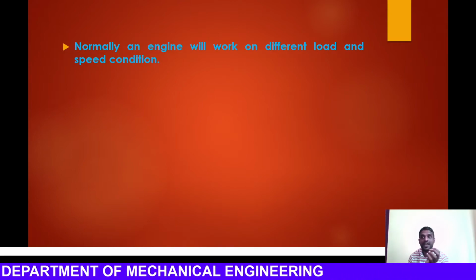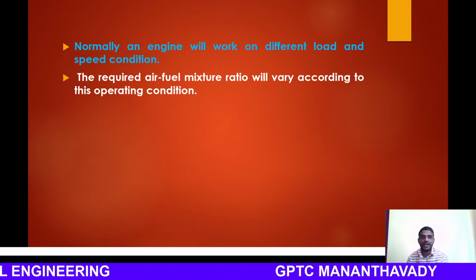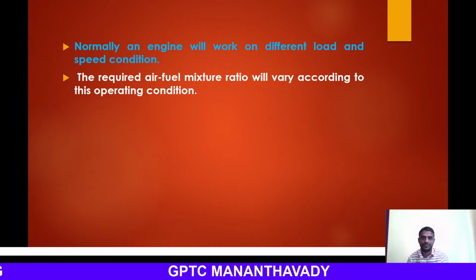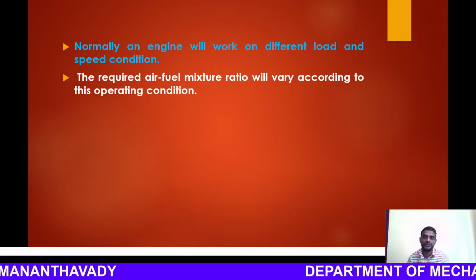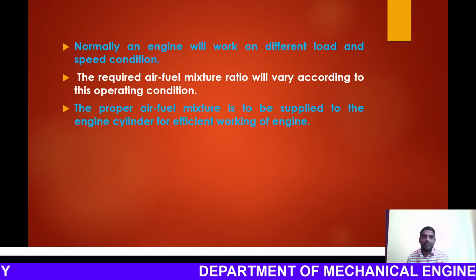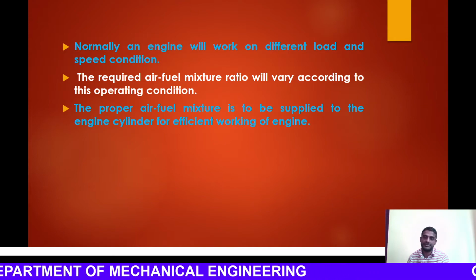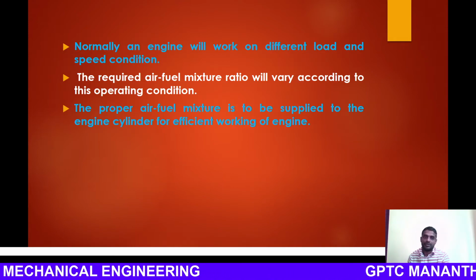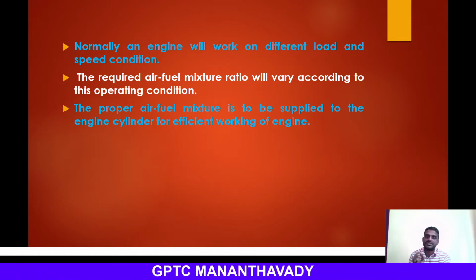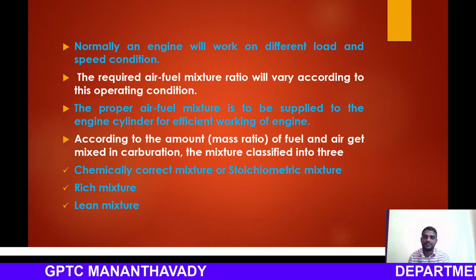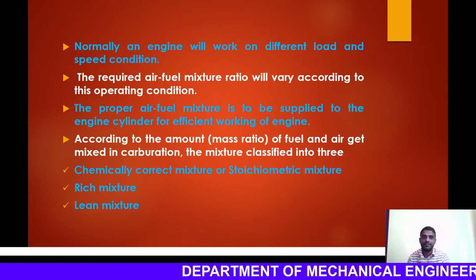supply different air fuel ratios to the engine. The required air fuel mixture ratio varies according to the operating condition. So our operating condition is important. Based on that, the air fuel mixture ratio will be varied. The proper air fuel mixture is to be supplied to the engine cylinder for efficient working of the engine. If and only if the engine is supplied with this proper air fuel mixture, the engine will work properly. Okay. According to the amount or mass ratio, the fuel and air get mixed in carburation.